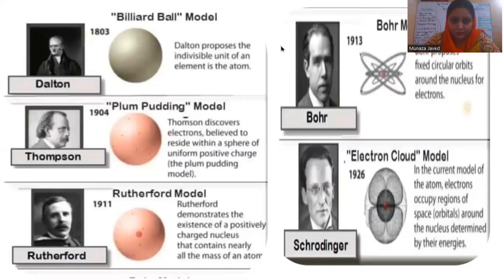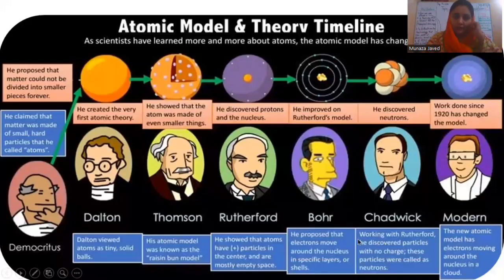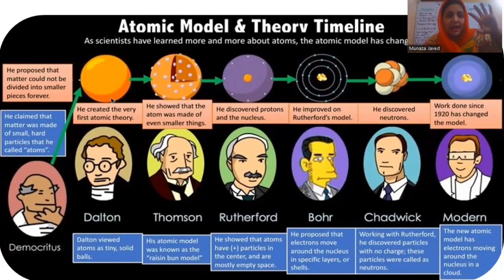Now we'll move forward. So our journey is like that. Do you all agree? Will you help me? Democritus 2000 years ago told that everything is made of atoms, which are indivisible. Dalton said, yes, he's right, he is absolutely right, atom is a hard sphere. But Thomson told, wait, it has subatomic particles, electrons, negatively charged, and the positive charge is all around, mashed up in a plum pudding.